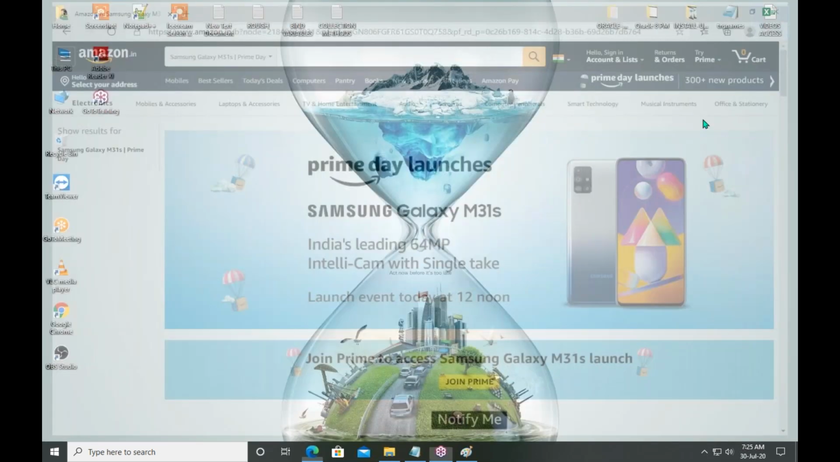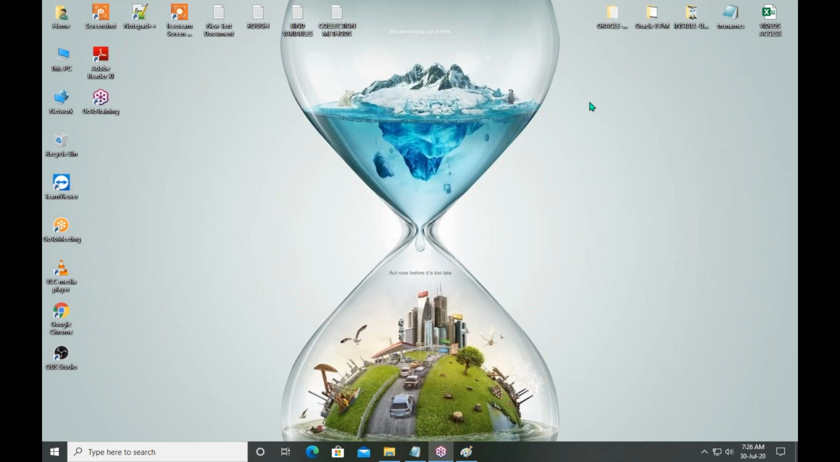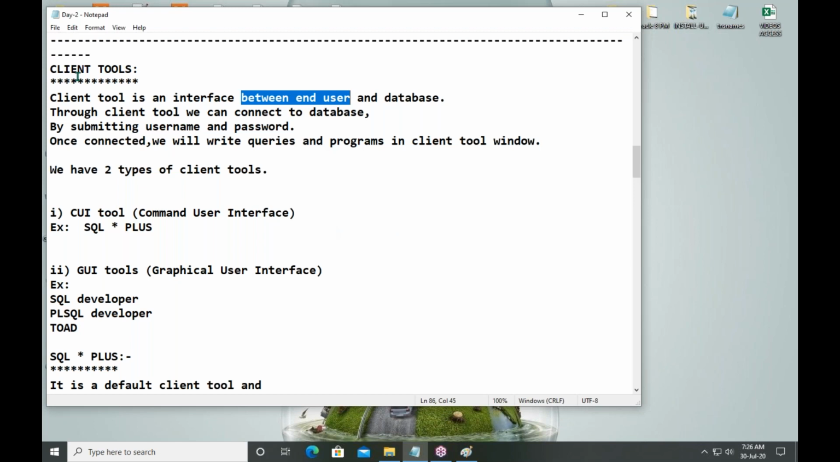Similarly, in your system, the database is already installed. I know how to write a query. Where should I write the query? You can write queries and programs under client tools. What are the client tools? Client tools are of two types. One is the command user interface tool. Another one is the graphical user interface tool.